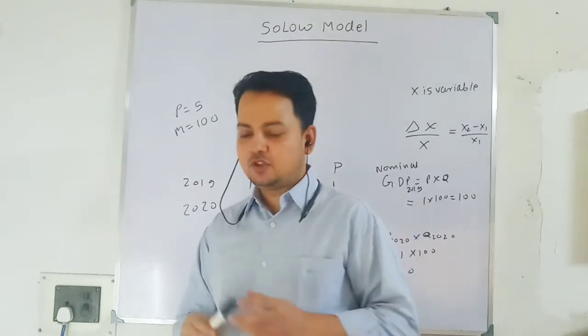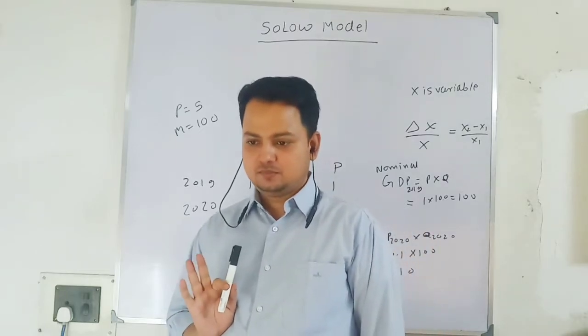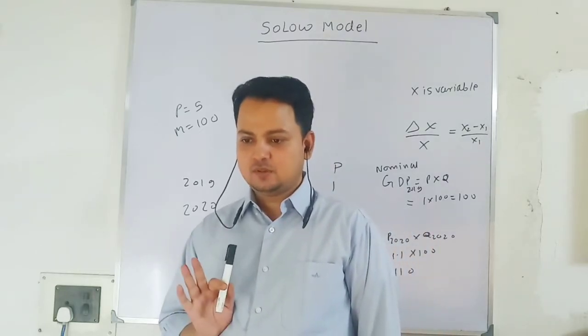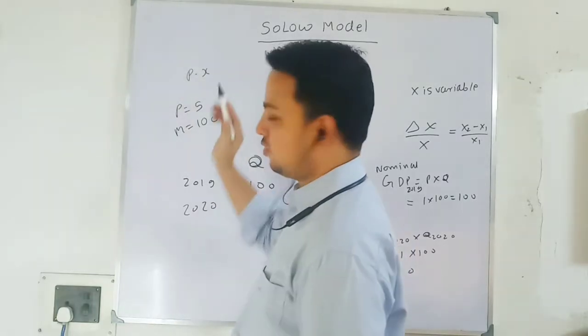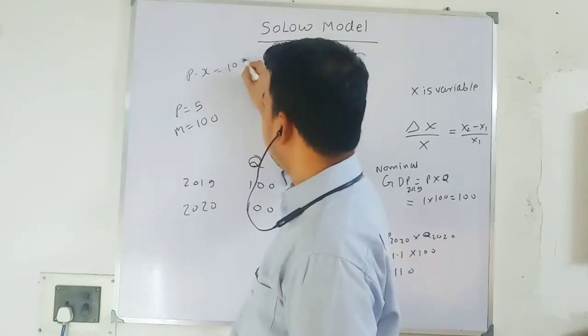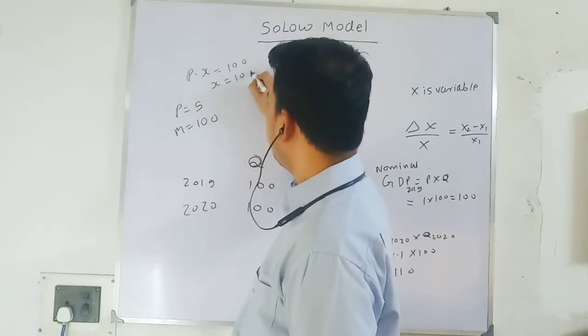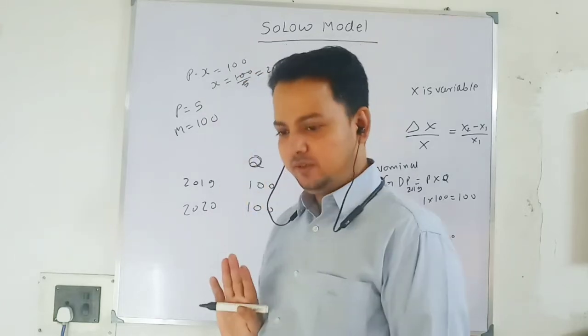How much command over this commodity do I have? How many of this commodity can I buy for consumption? 20 units. Price into this commodity X, the only consumption good I have, equals my money income. So X will be income divided by price level. So real command over commodity I have is 20.